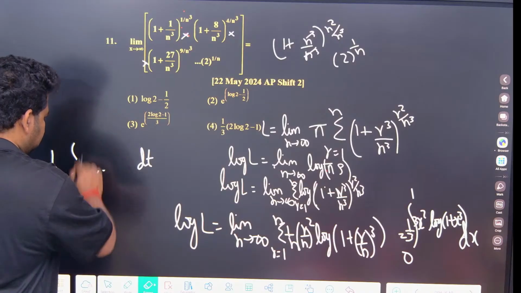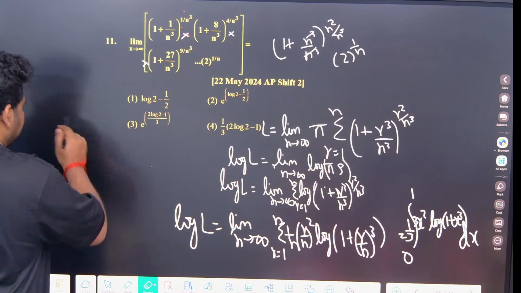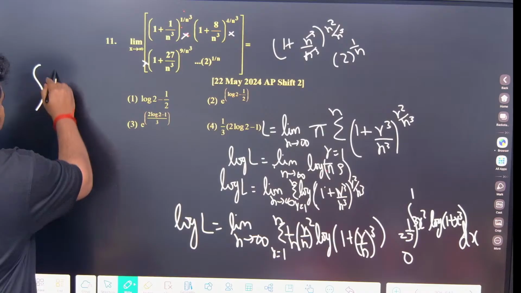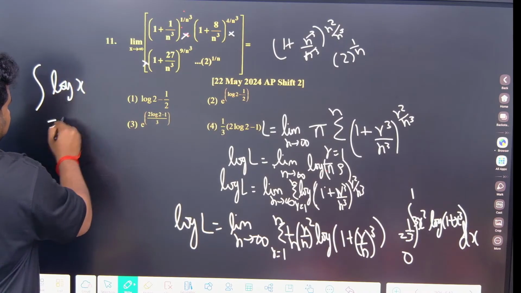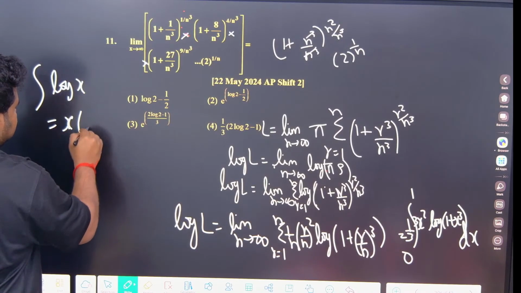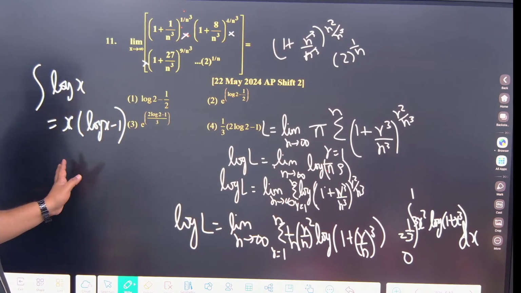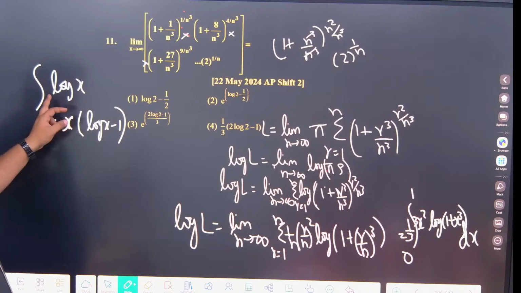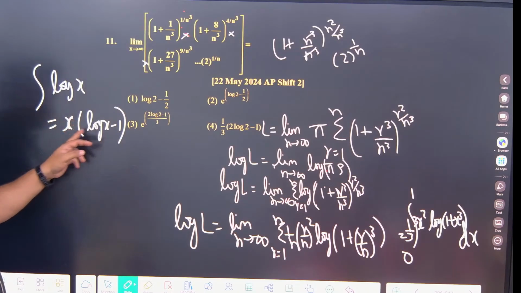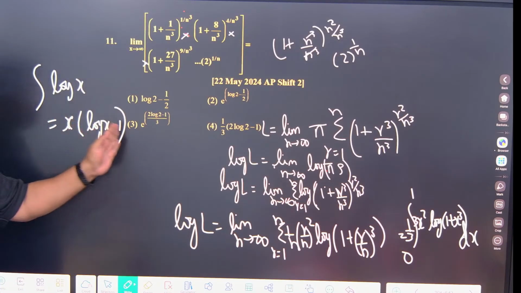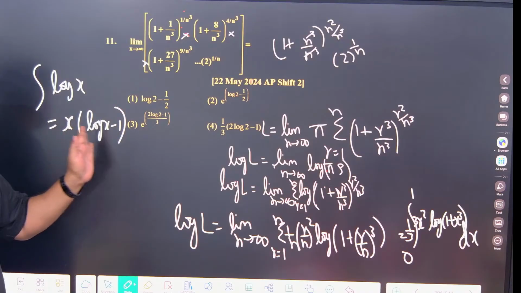Integral of log x, please remember this: integral of log x is x times log x minus 1 plus c, don't worry about plus c. It is x times log x minus 1, or x log x minus x.